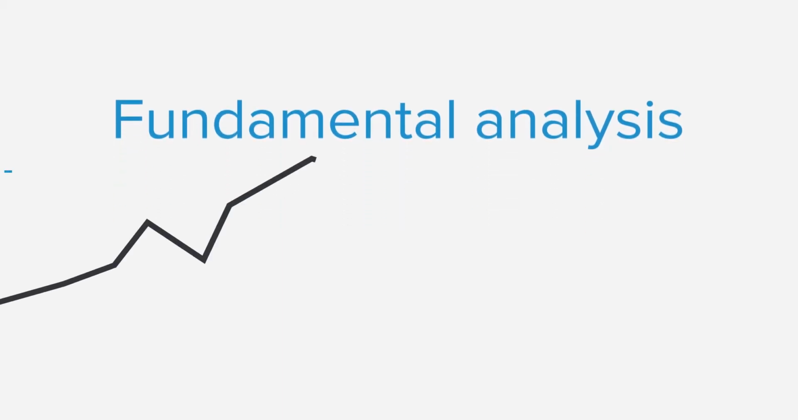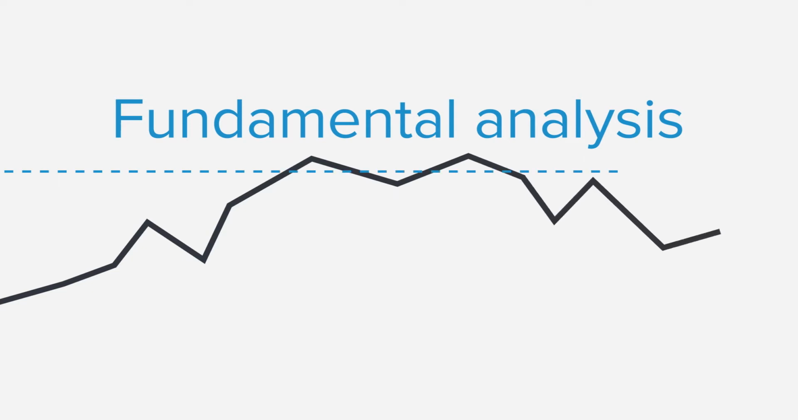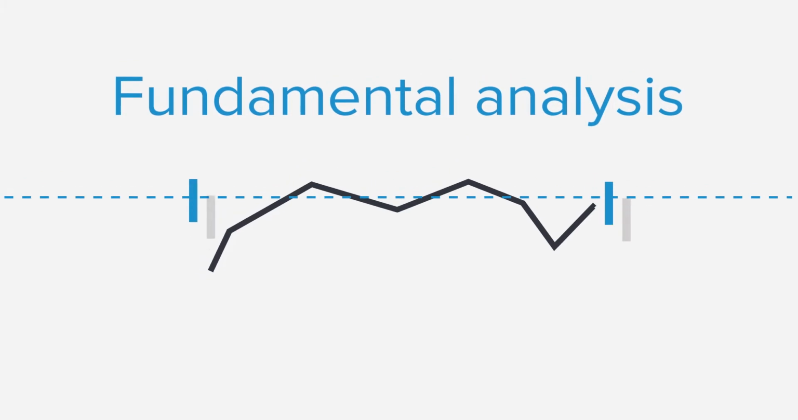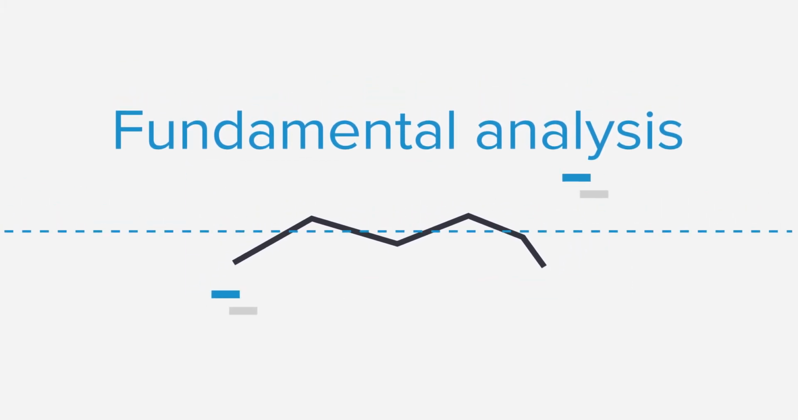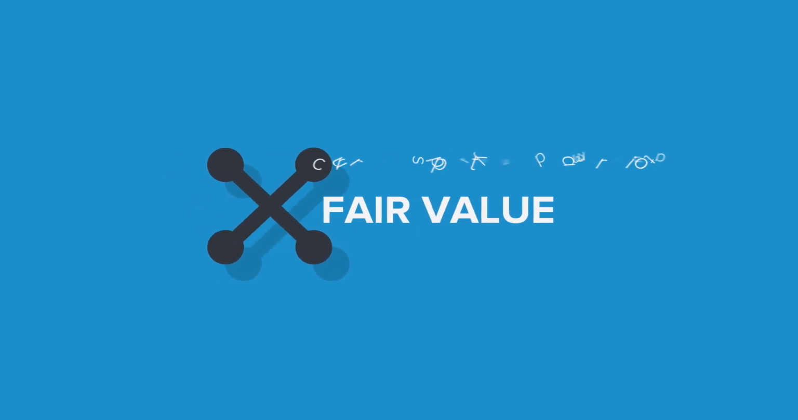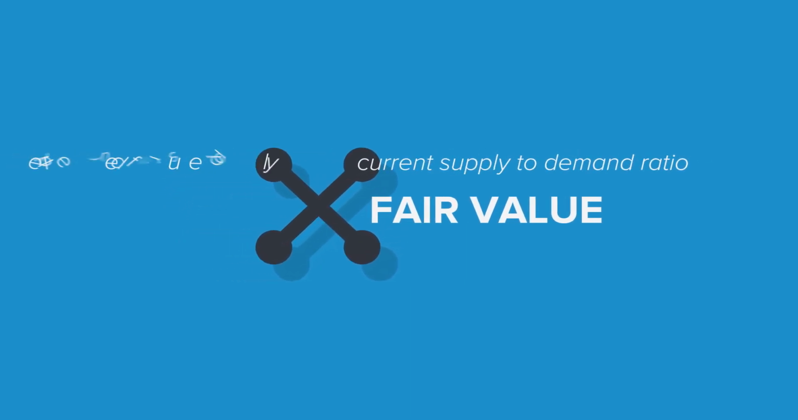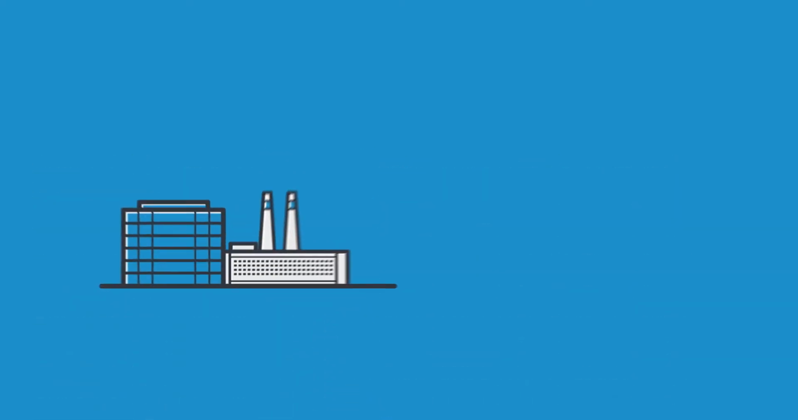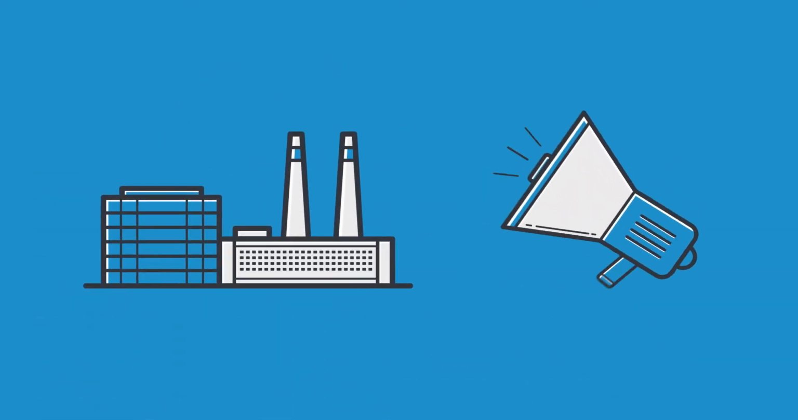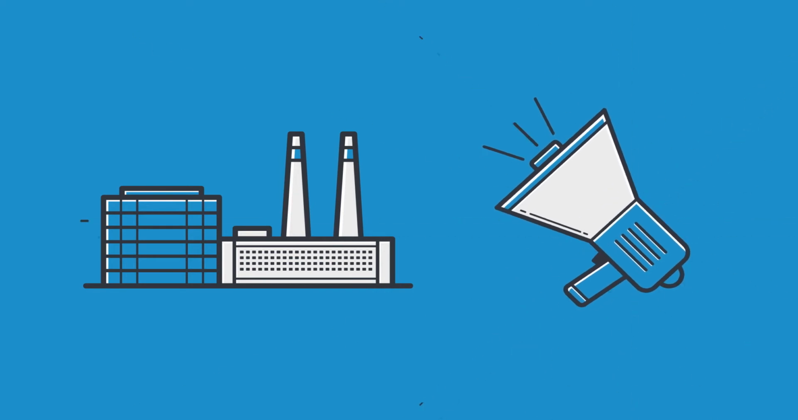Fundamental analysis is based on examining the fair value of an asset, on the principle that over the medium to long term, the market price will return to this. Fair value is based on the current supply to demand ratio and expected future supply and demand trends. Other factors which will vary between asset classes could be overheads involved in production or management.